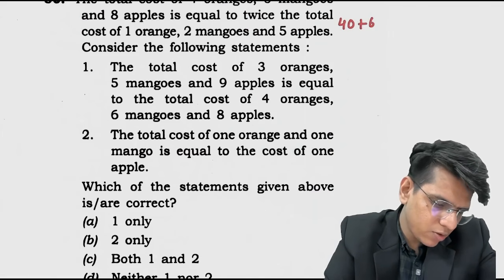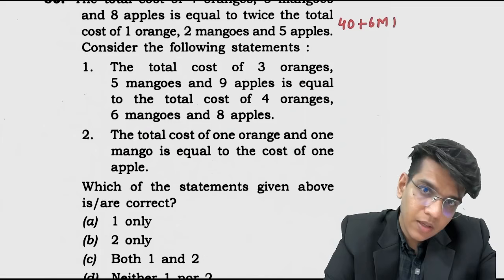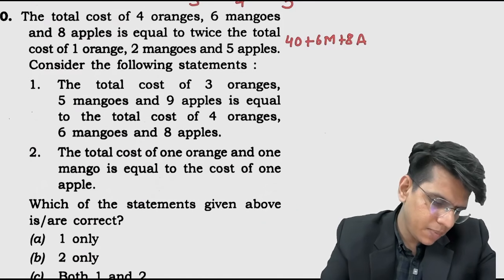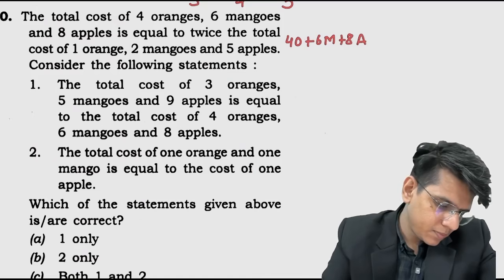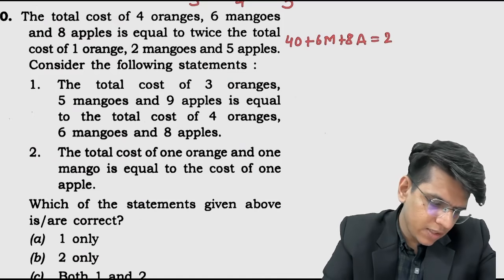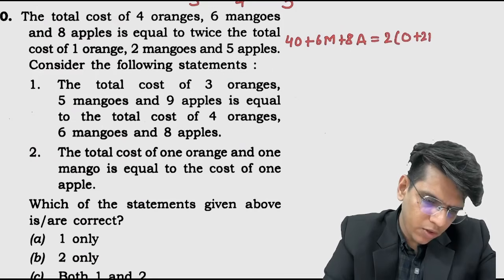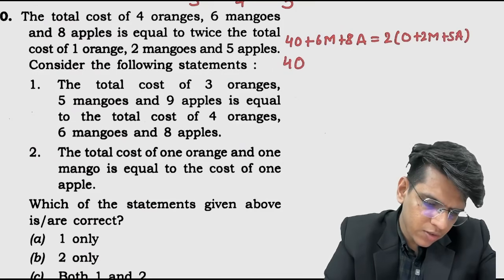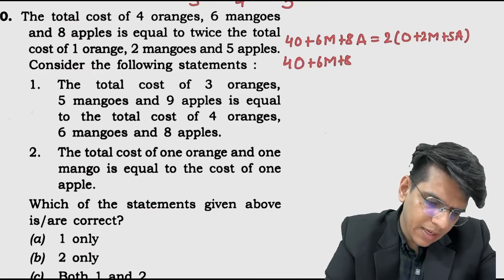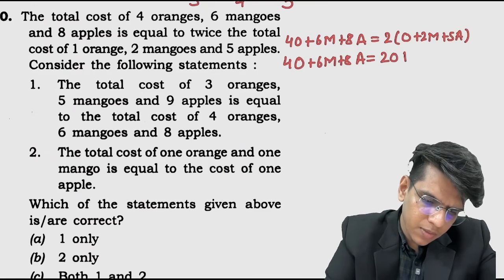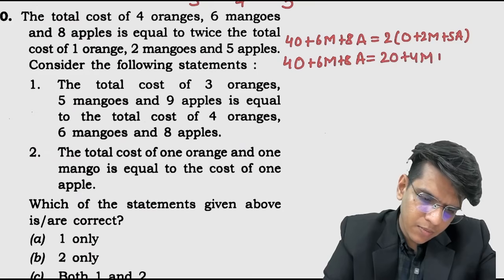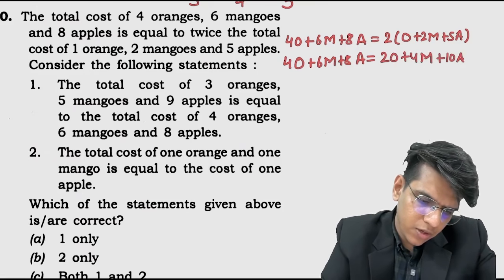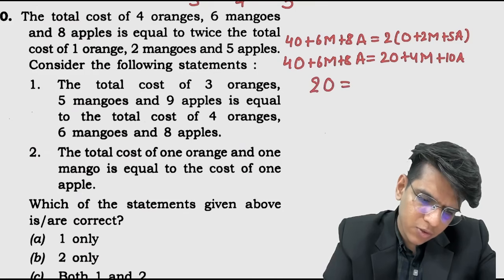plus 6 mangoes, 8 apples is equal to twice the total of orange plus 2 mango plus 5 apple. ये दिया है, सॉल्व करो। 4 orange plus 6 mango plus 8 apple equals 2 orange plus 4 mango plus 10 apple. 10 apple के लिए वहाँ पे ले जाओ, 2 orange इधर, तो 2 orange equals to 2